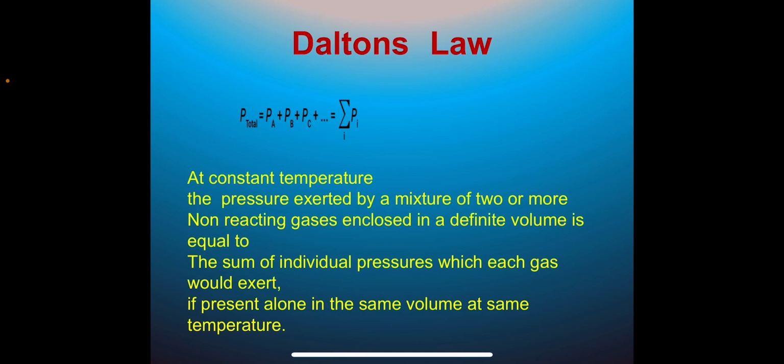Mathematically, Dalton's law can be written as P is equal to P1 plus P2 plus P3. Here P is the total pressure of the mixture of the non-reacting gases.